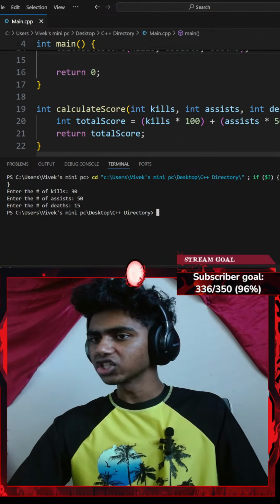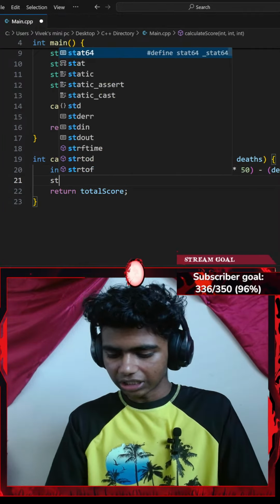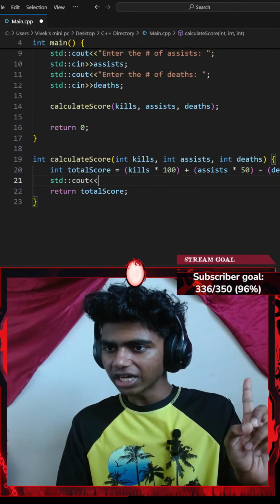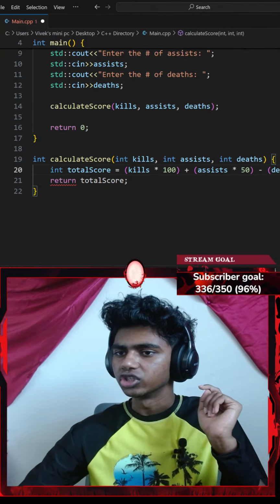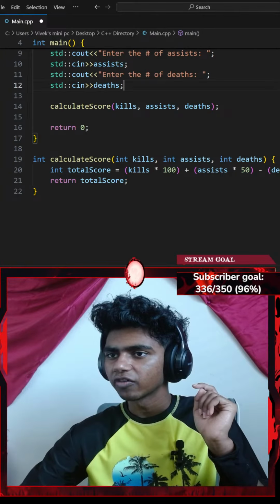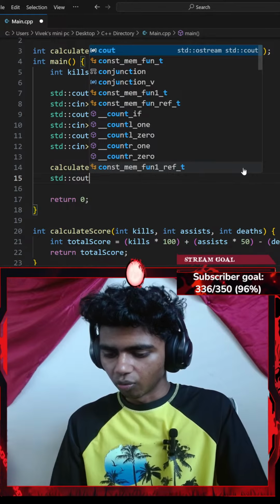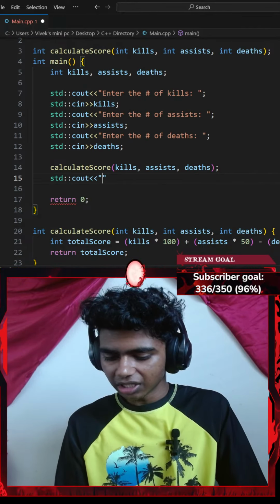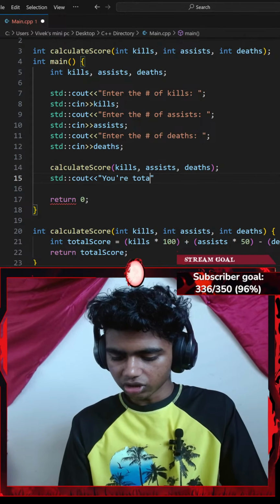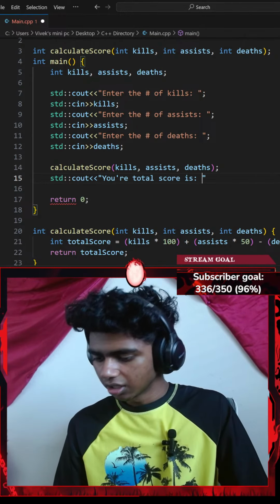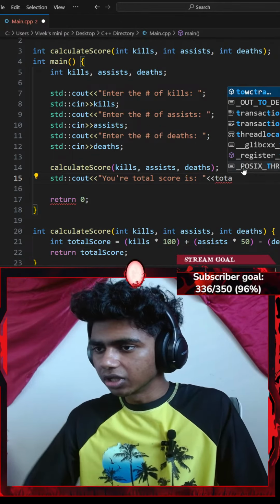Okay, I actually forgot to add a standard console output of my return score. So let's go with a standard console output with an insertion operator. Since I returned total score, do I have access to this inside of my function here? I could go with something like standard console output with an insertion operator of "Your total score is", and then another insertion operator of my total score variable.